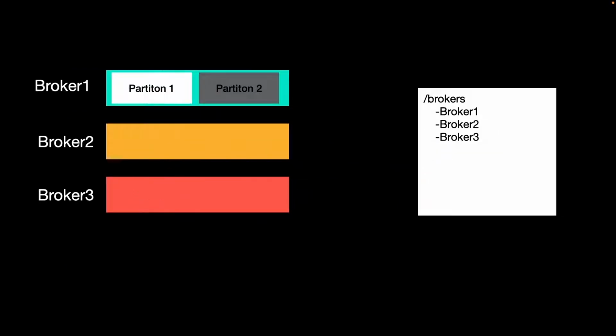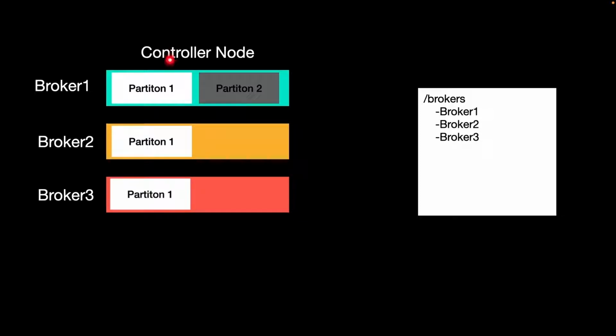As we have discussed, Kafka replicates the partitions among multiple machines. Let's assume a scenario where we have 3 brokers and this partition is replicated across partition 1 and partition 2. Zookeeper has the record of all the brokers. It has the broker folder and keeps the record of all the brokers that are part of the cluster. Partition 1 is replicated across multiple machines.